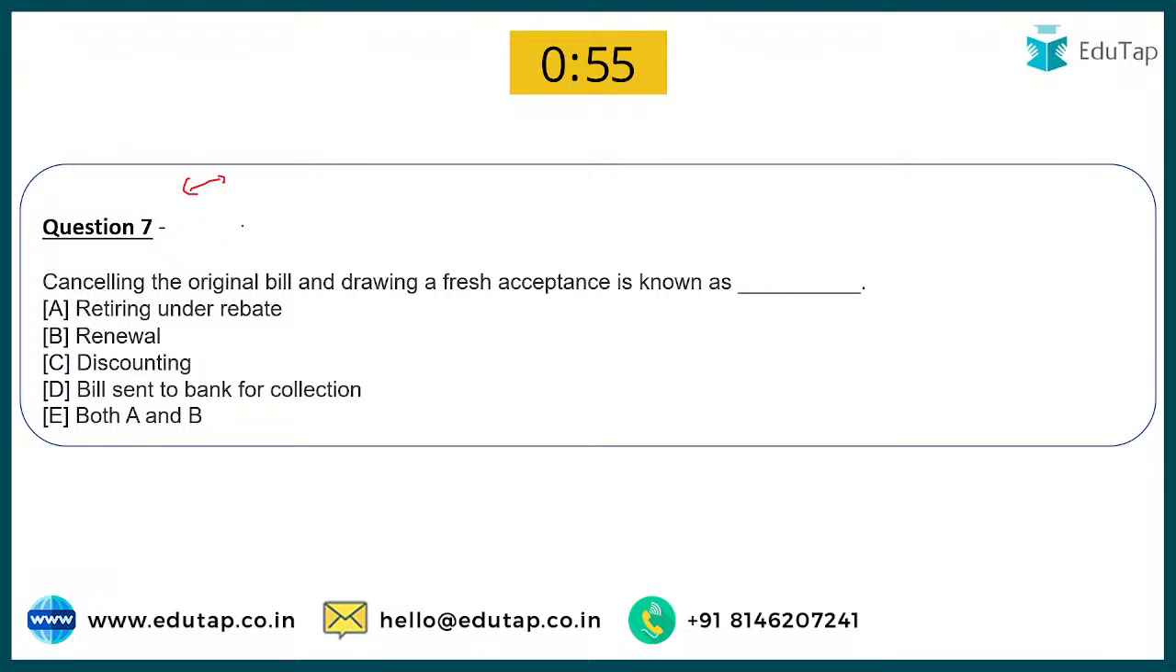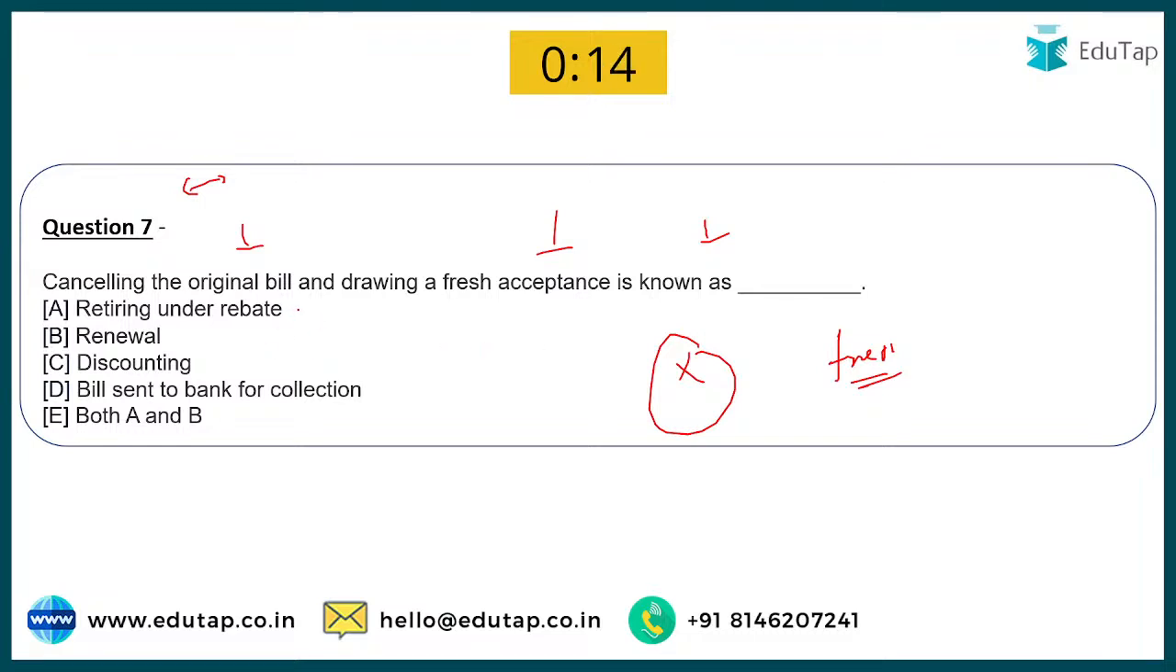Cancelling the original bill and drawing a fresh acceptance of the bill is known as what? See what happens now, when the drawer has given the bill, when he has made the bill and the acceptor has accepted it, sometimes the acceptor is not able to pay the money in the time duration, so he asks for further time. So one way to give further time to that person is to cancel the original bill and draw a fresh bill of exchange. So this is what we call renewal of the bill.